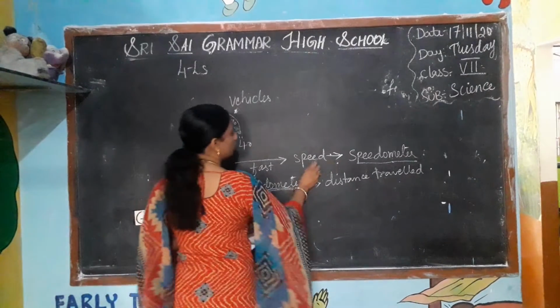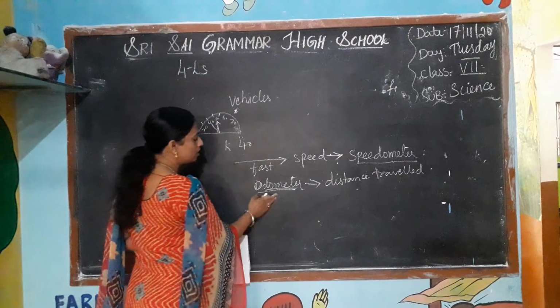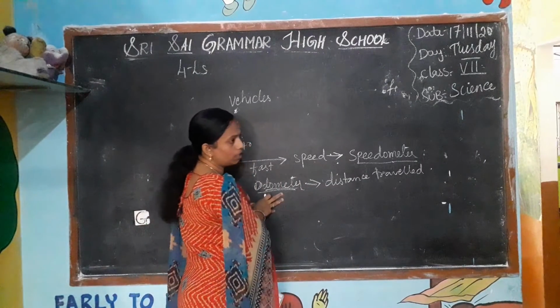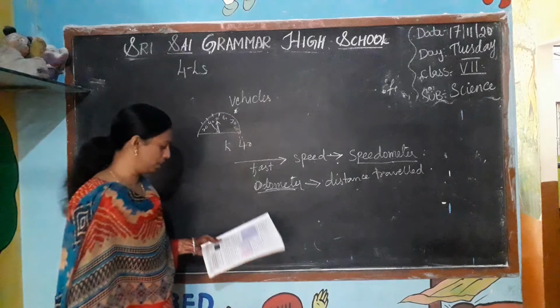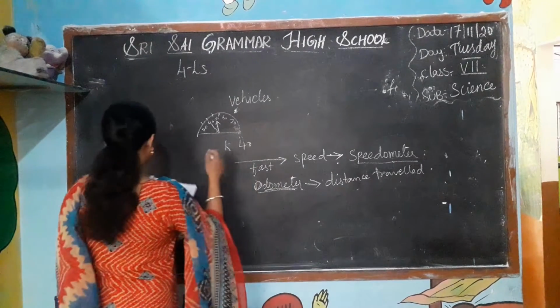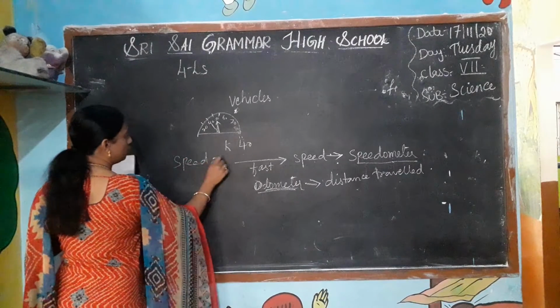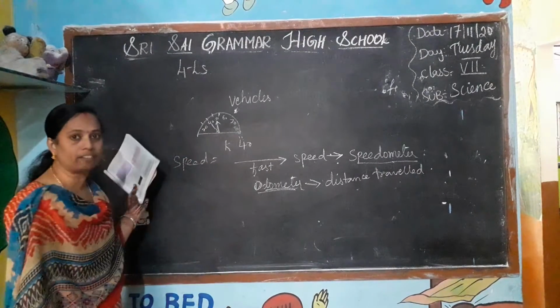The speedometer is used to know the speed of the vehicle during the journey, and the odometer is used to know the distance traveled by the vehicle, how much distance we have traveled in our journey. How can we know how much speed we have traveled?